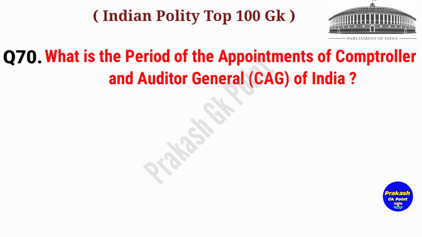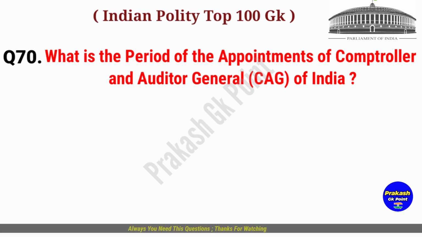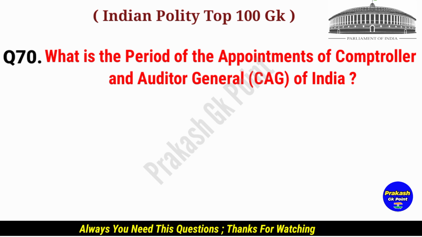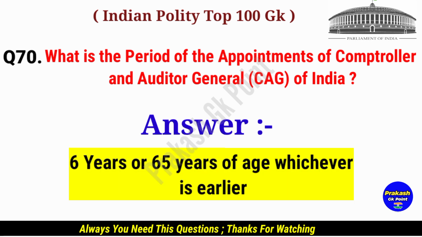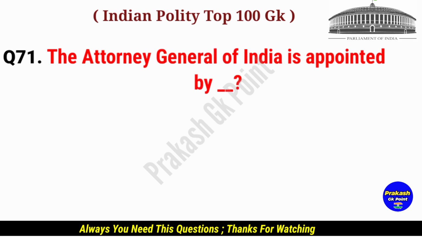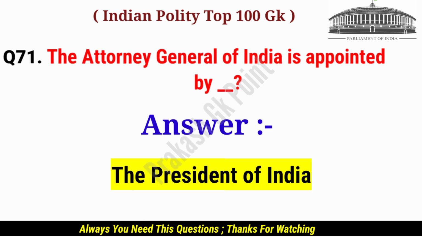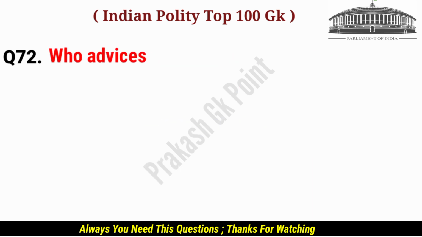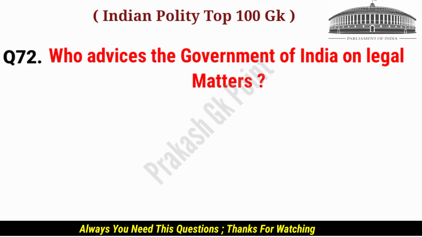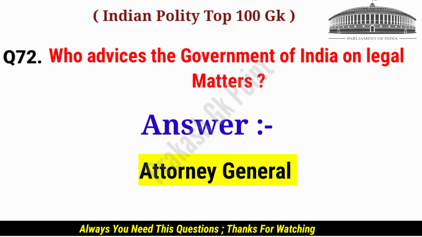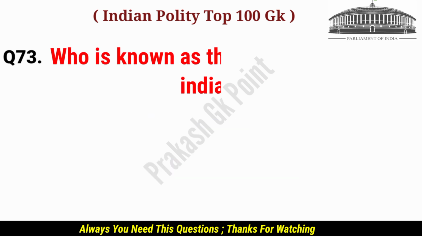What is the period of the appointments of Comptroller and Auditor General CAG of India? Answer: 6 years or 65 years of age, whichever is earlier. Next question. The Attorney General of India is appointed by? Answer: the President of India. Who advises the Government of India on legal matters? Answer: Attorney General. Next question.